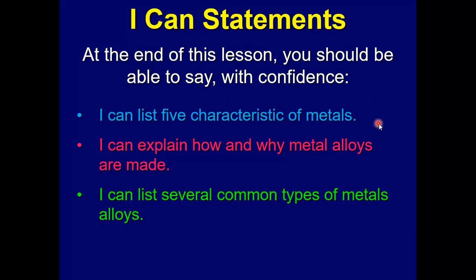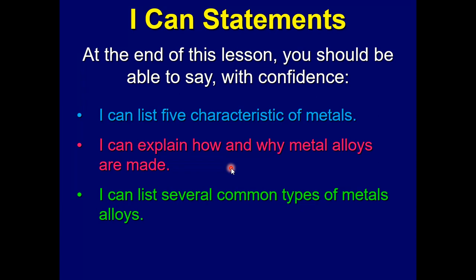Okay, so for the I can statements, list 5 characteristics of metal. Well, they're ductile, they can be drawn into wires, they're malleable, they can be pounded into sheets, they're good conductors of electricity, they're good conductors of heat, and they also have luster, they're shiny. Explain how and why metal alloys are made. They're made by combining 2 or more different metals, melting them down, and allowing them to solidify.